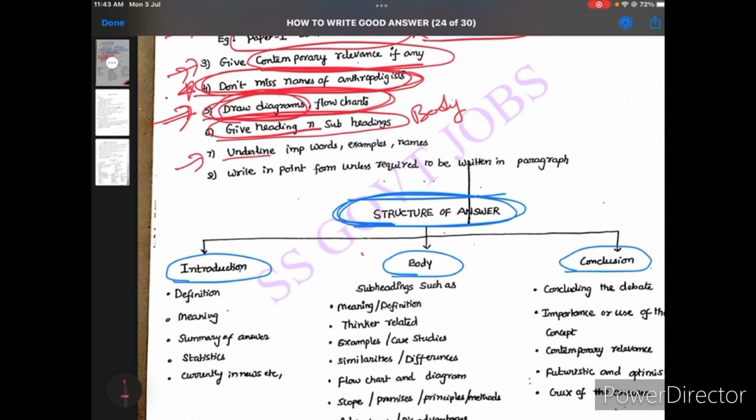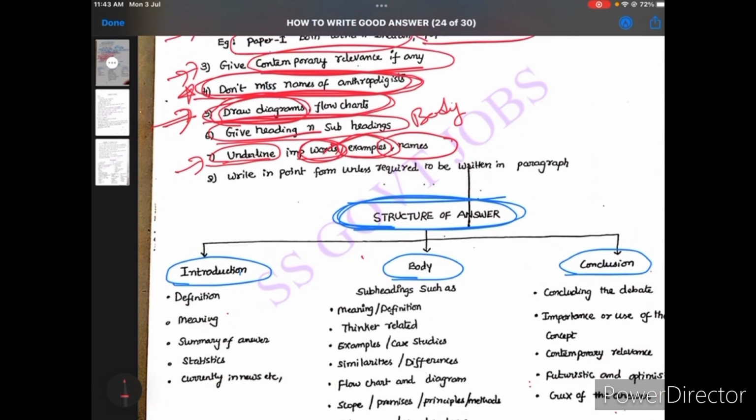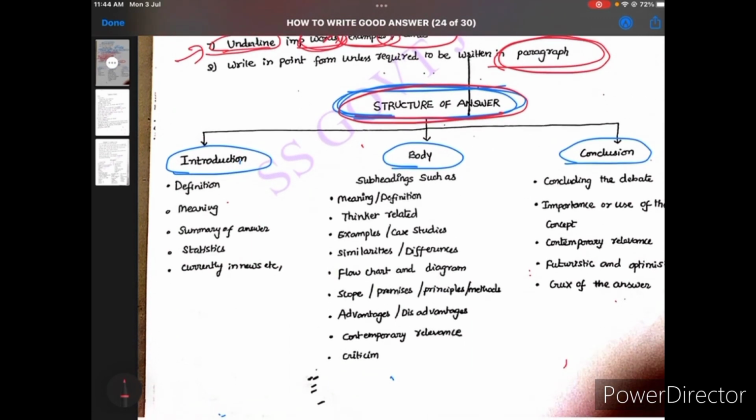After that, underline the important words. Any important words in your paper, just underline the important words, examples and names, like the name of the anthropologist. And I am just informing you, try to avoid the paragraph type; try to write in a structured way. It will give more weightage on your paper. Now let me explain how the answer structure we should follow.